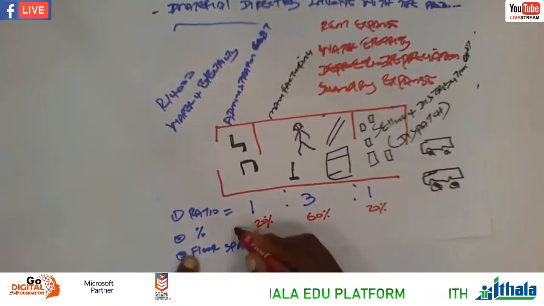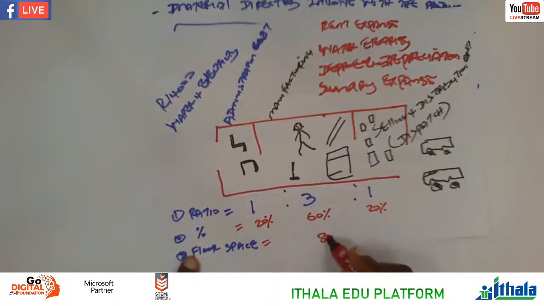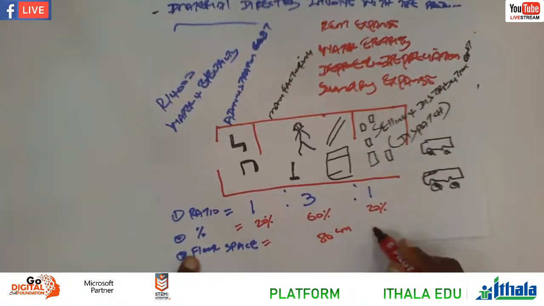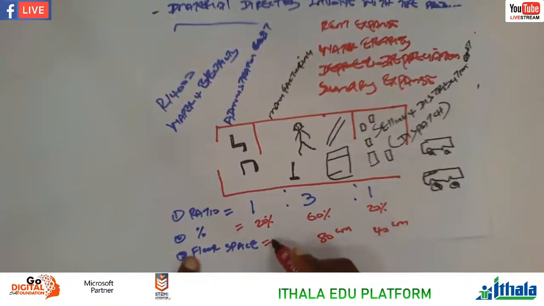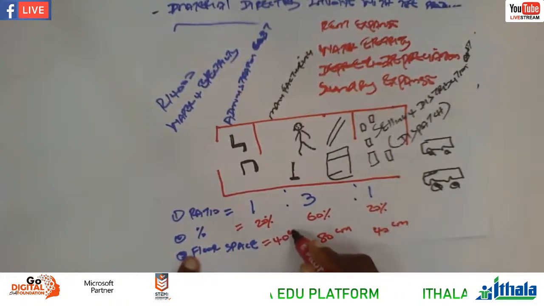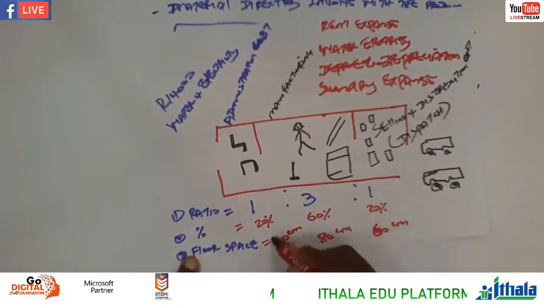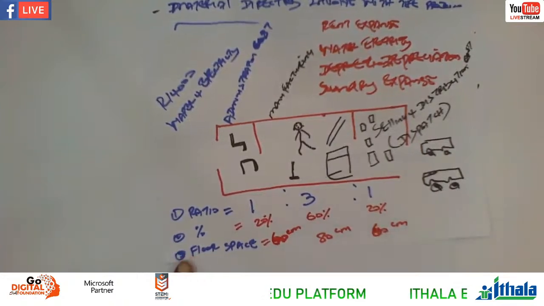And then according to the floor space, let's say manufacturing occupies 80 square meters, and administration 60 square meters, and also 60 on the selling and distribution.